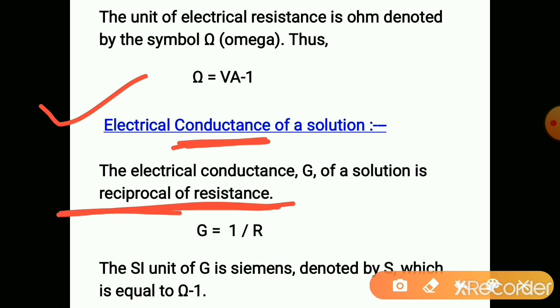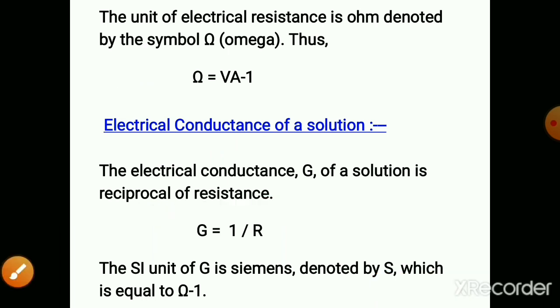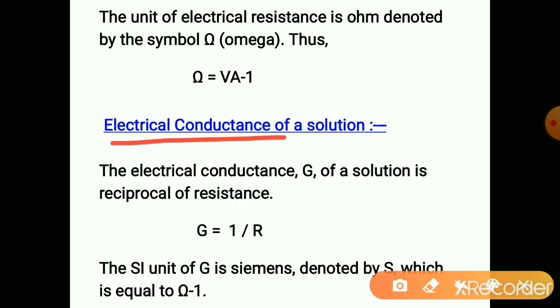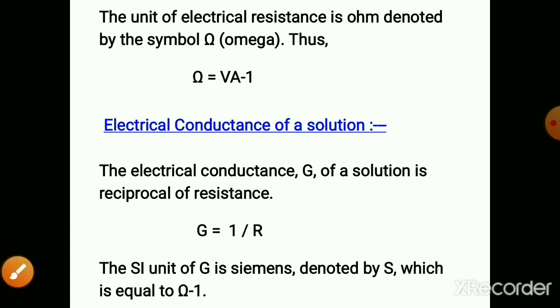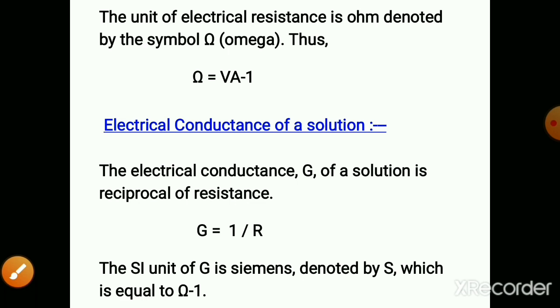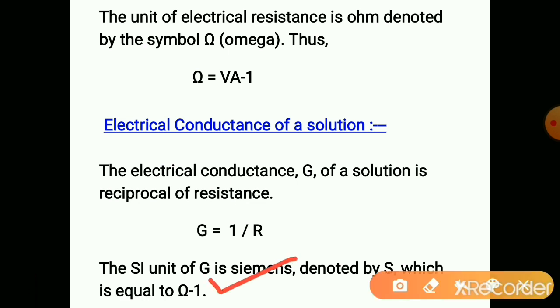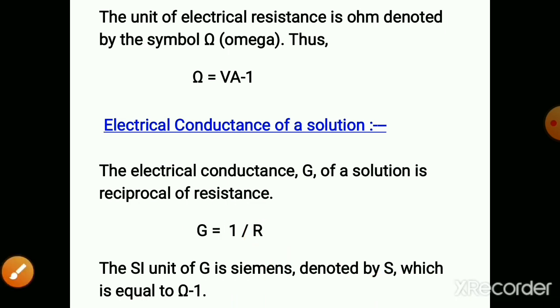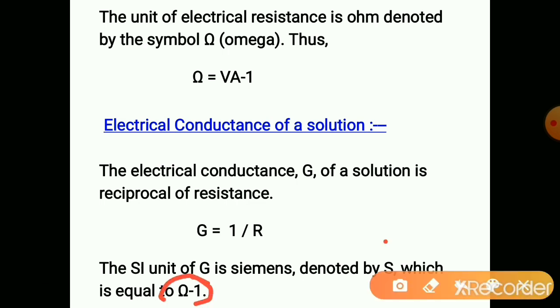Electrical conductance is denoted by G, so G is equal to 1 by R. The SI unit of G is Siemens, denoted by capital S, which is equal to per ohm, because the unit of R is ohm. So the unit of conductance is per ohm, and per ohm is called Siemens.